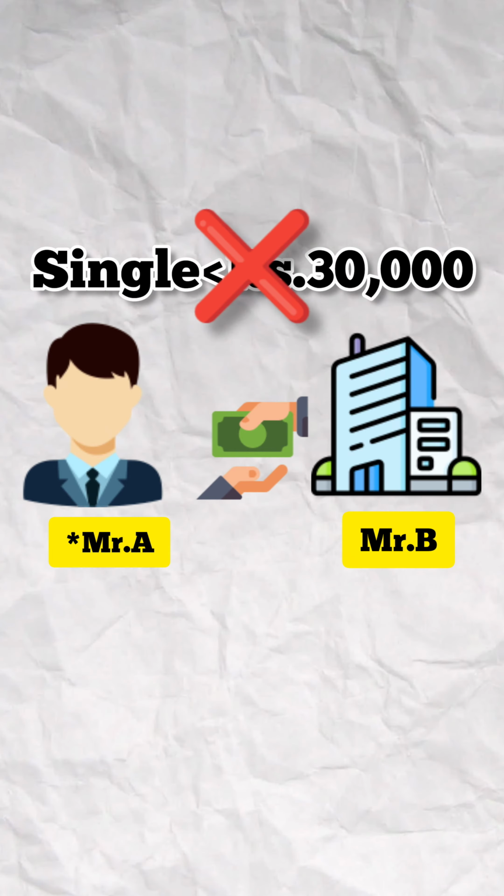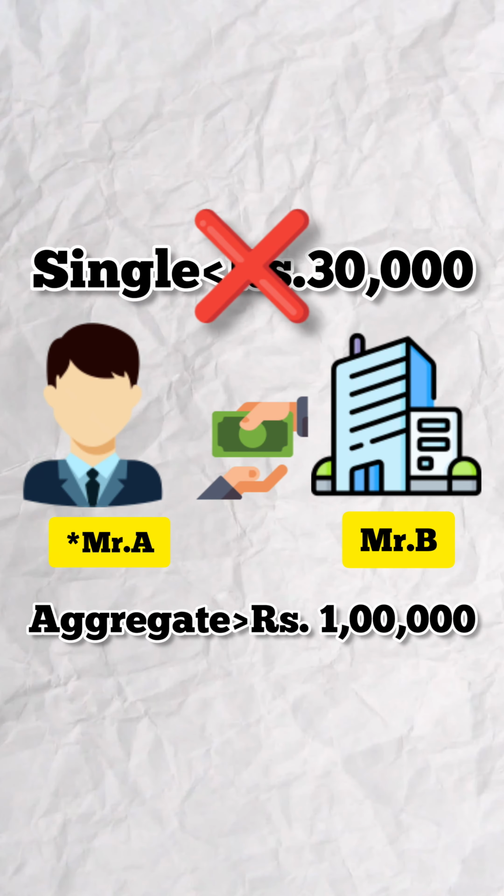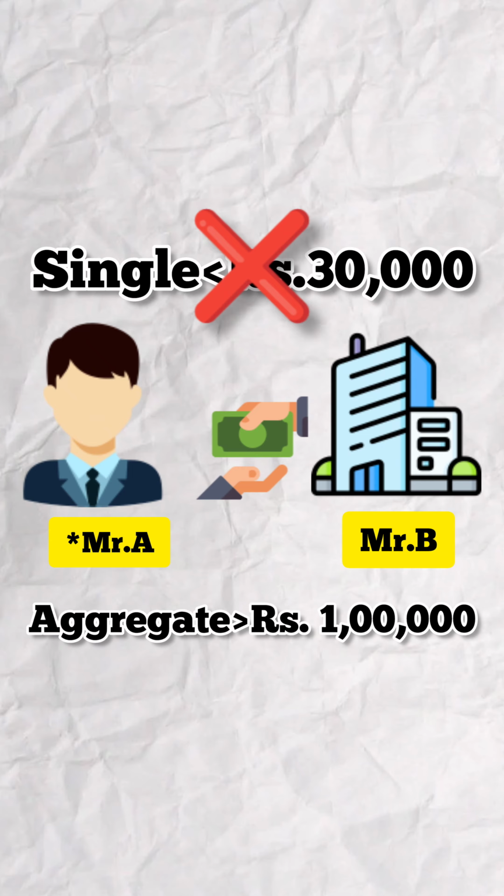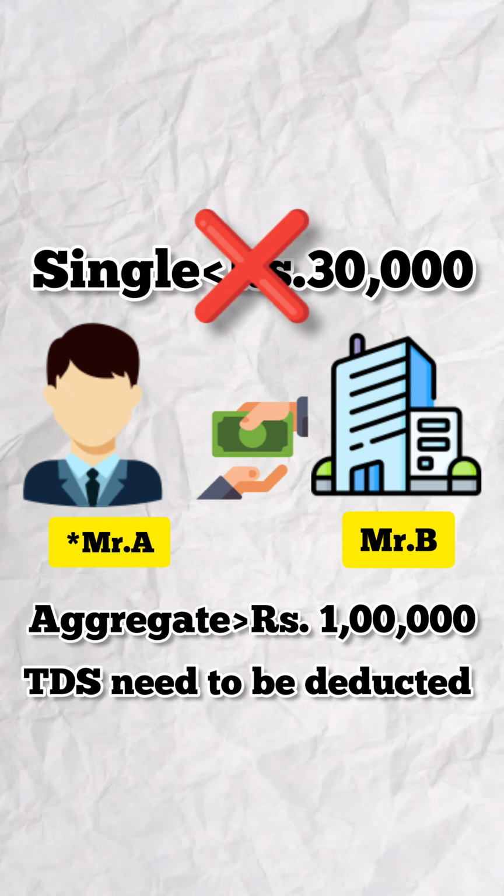If the individual single transaction does not exceed rupees 30,000, but the aggregate payment which Mr. B is making to Mr. A exceeds rupees 1 lakh, then Mr. B needs to deduct TDS while making payment to Mr. A. And the rate applicable under section 194C is 1% and 2%.